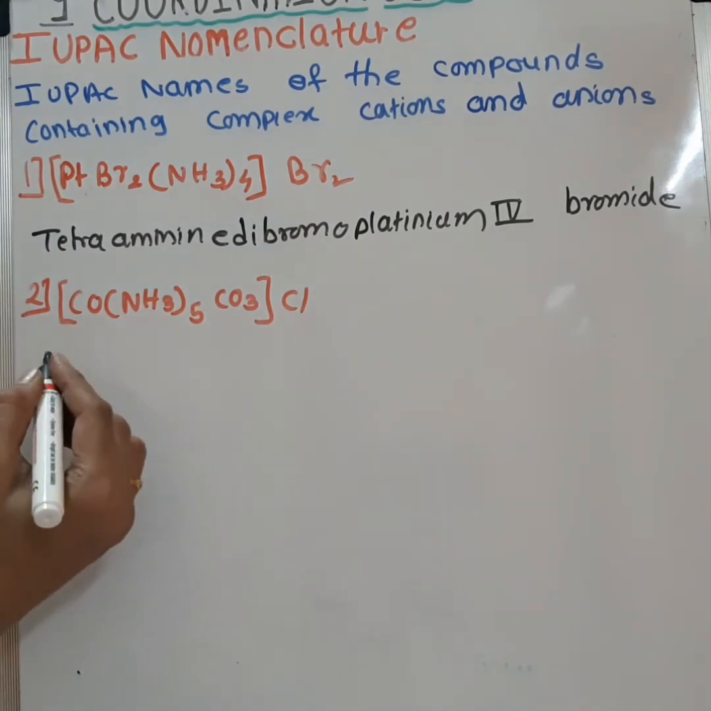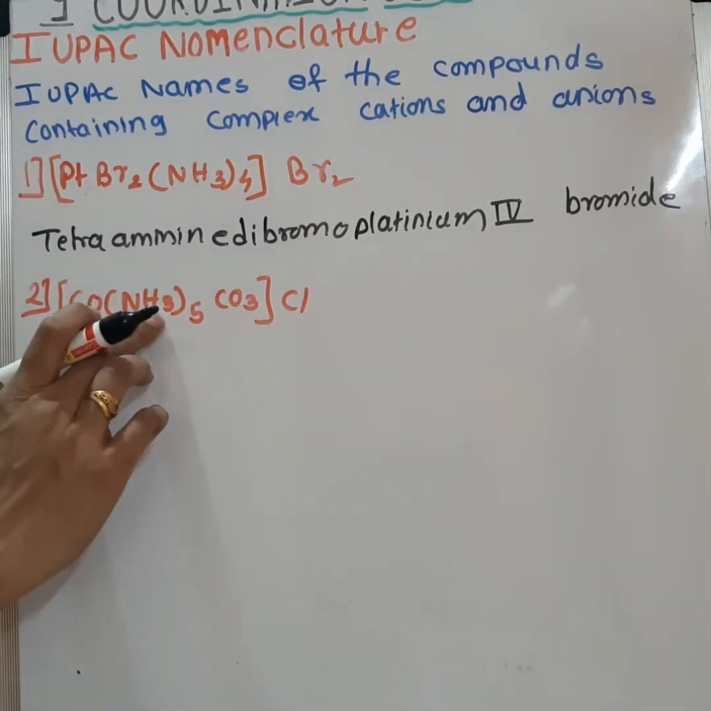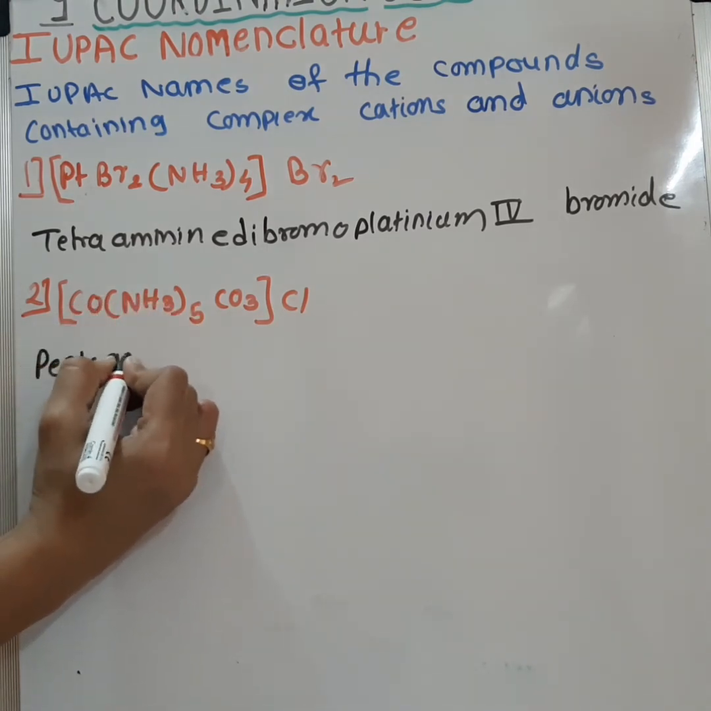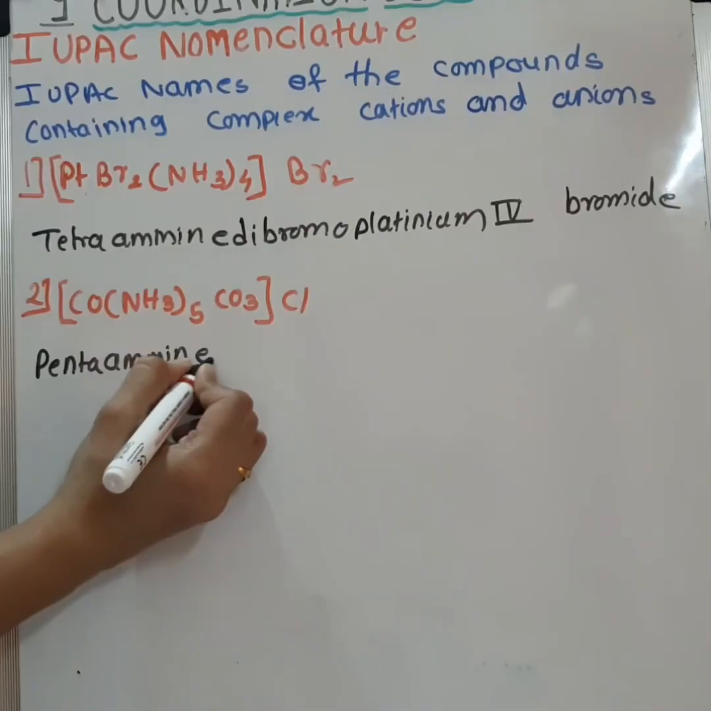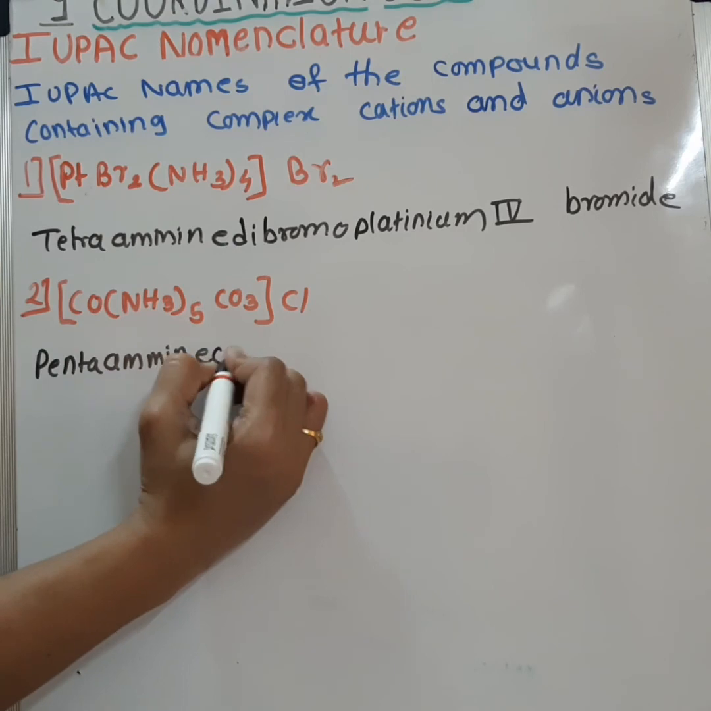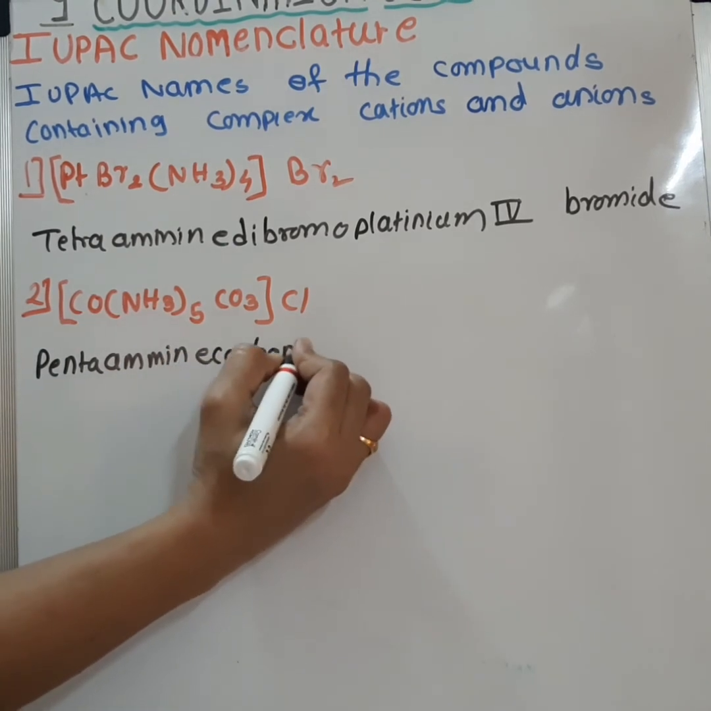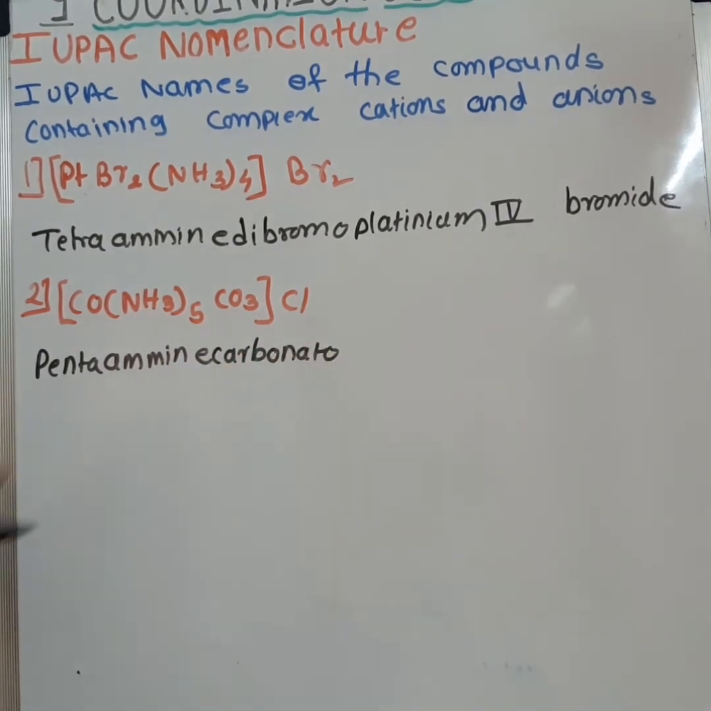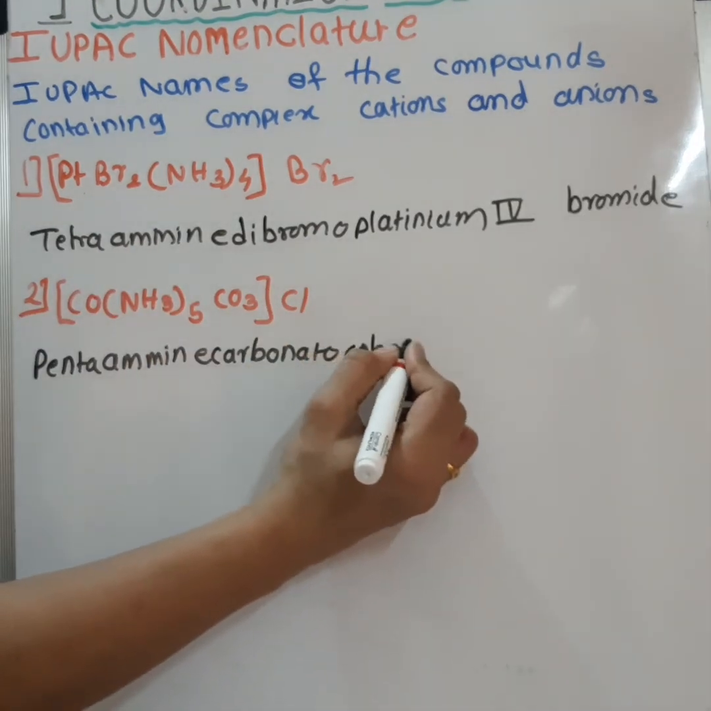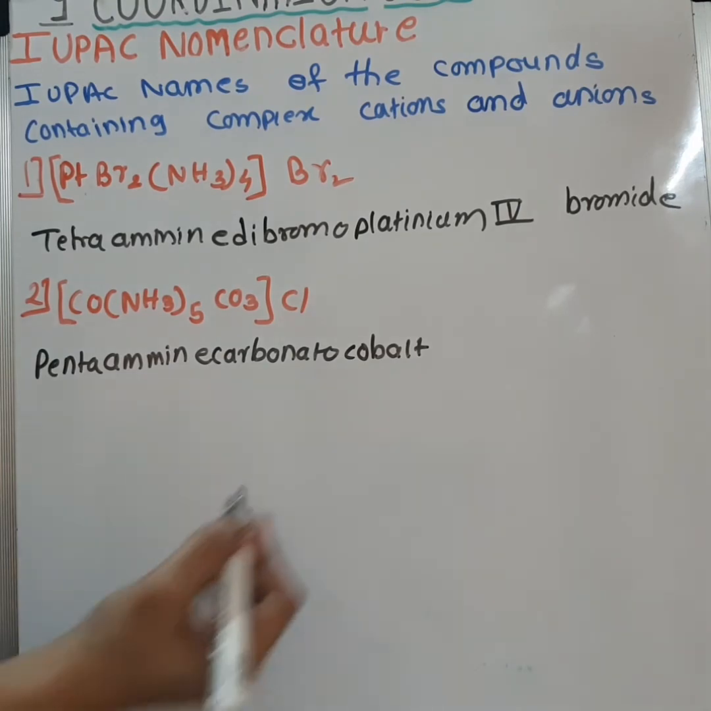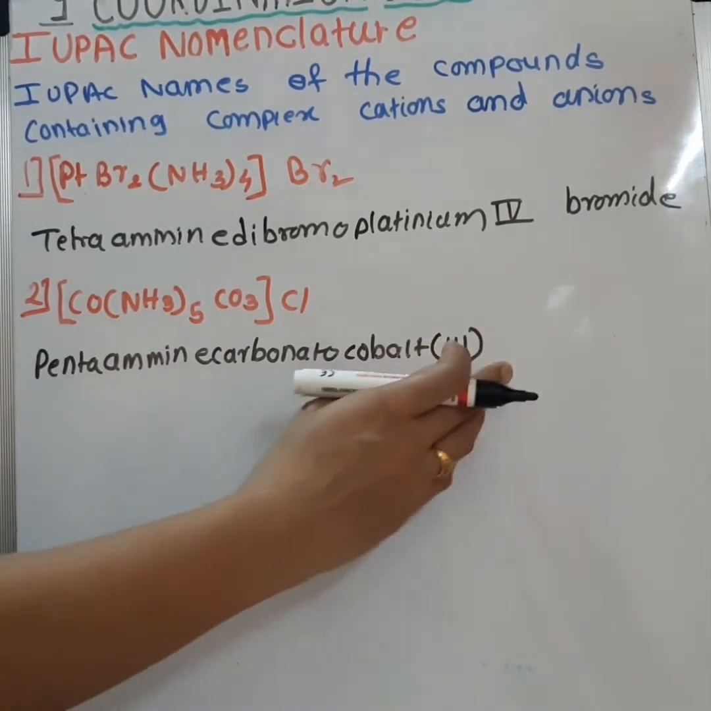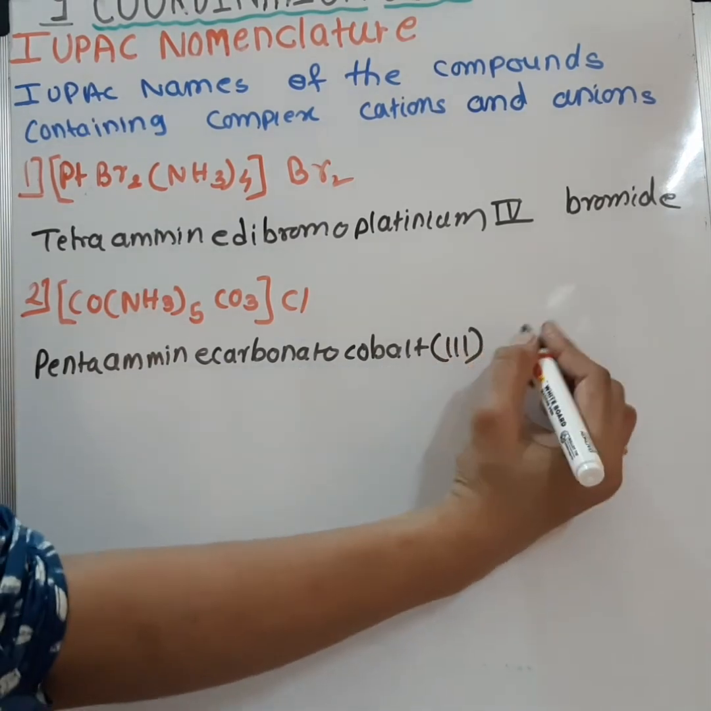So name of this compound will be, there are 5 molecules of ammonia here. So first penta amine, then CO3, it is called as carbonato, then name of the metal, that is cobalt, and the oxidation state of cobalt, that is 3, and then small space and the anion chloride.